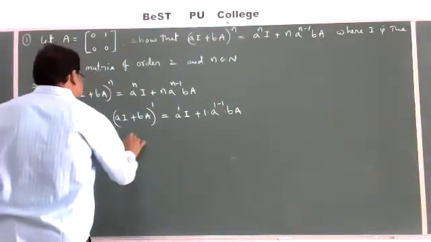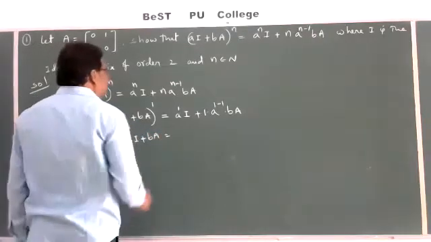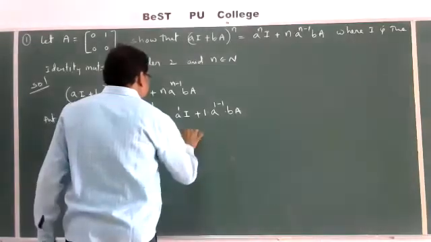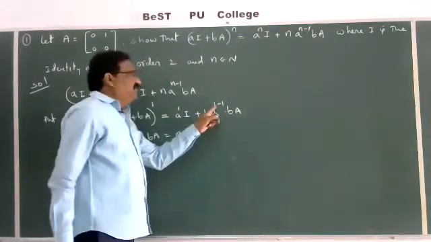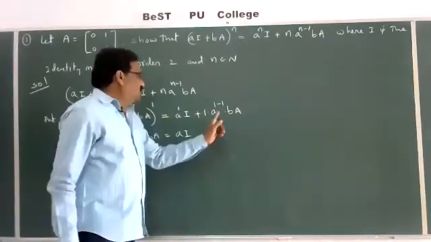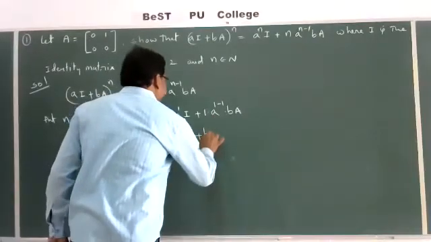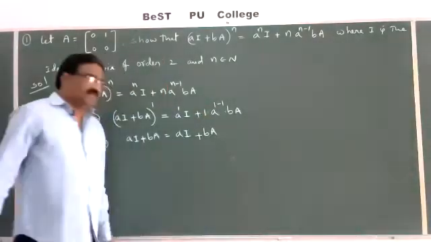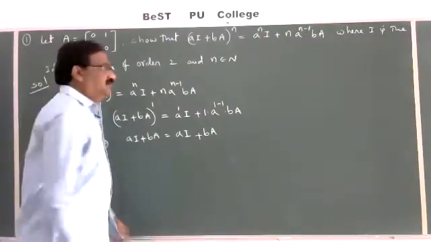That implies aI plus bA is equal to, here a power 1 is aI, and a power 1 minus 1 is a power 0, which is nothing but 1. That is 1 into 1 is 1, so you get bA. So both sides, LHS is equal to RHS.